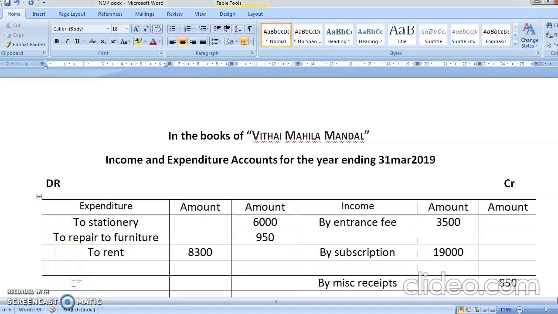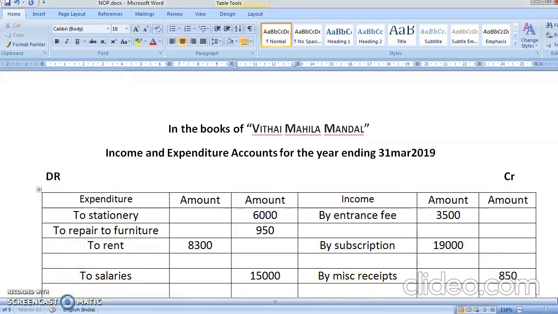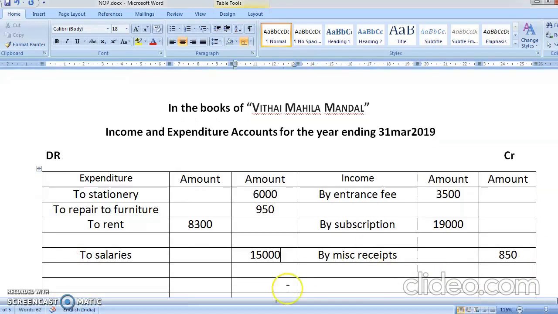Then you are having salaries. And how much was the salaries? It was 15,000. Salary also you have to give every month to the employees. Repair of the furniture, whenever your furniture is damaged you have to repair it. Stationery also you have to buy every time. To miscellaneous expenditure. Miscellaneous expenditure means small expenditure for which you are not going to write separately. For example, tea expenses, buying a pen. These small expenses are going to come here.